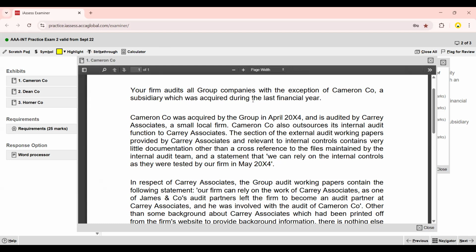So it means we are auditing all the subsidiaries except for this one, Cameron. Cameron Company was acquired by the group in April 20X4 and is audited by Carey Associates, a small local firm. Highlight this thing. Even in the question, the examiner mentioned that all the subsidiaries are material to the group.